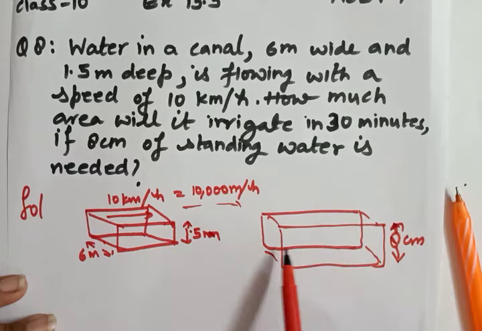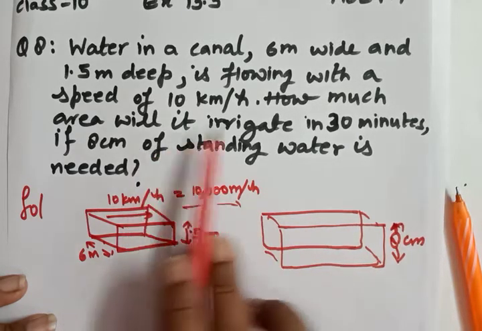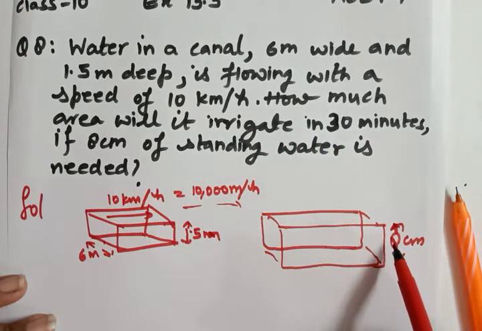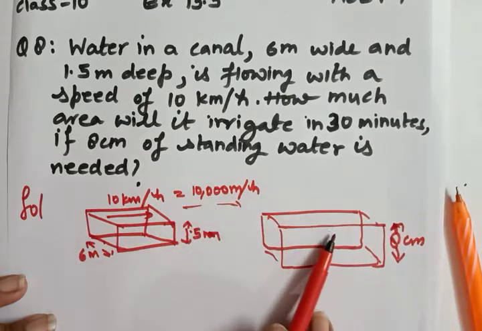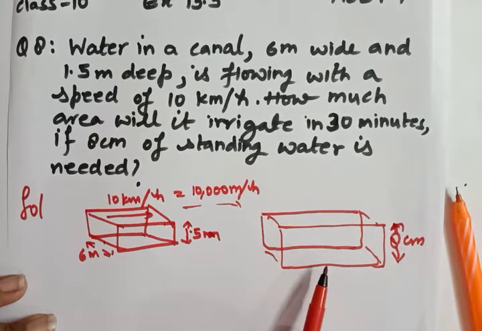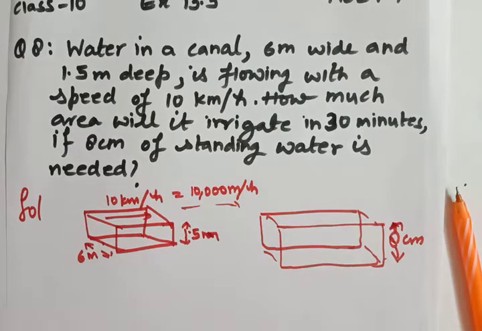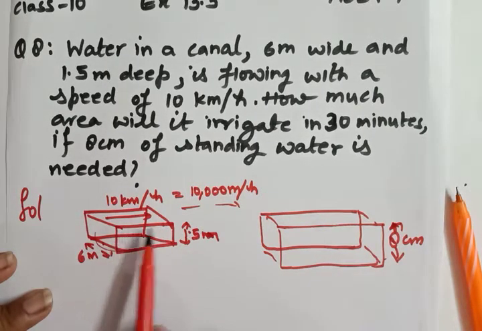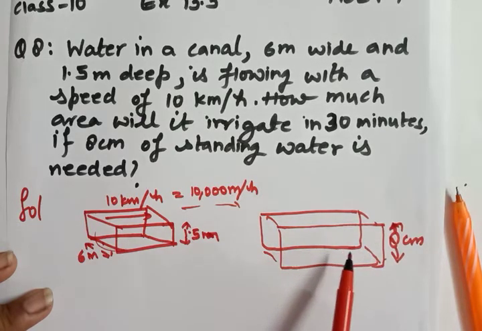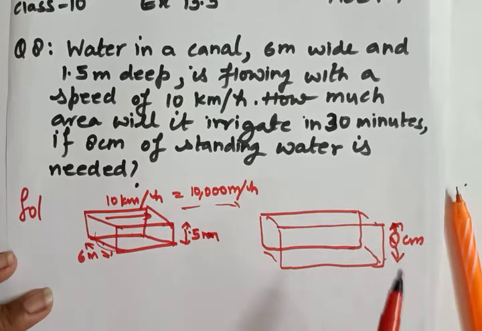In this field, we need to find out how much area, and the height of the water when it comes from this canal should be equal to 8 centimeter. So we need that area when the height of the water will become 8 centimeter. So the volume of water will be equal to the volume of this field when the height of the water will be equal to 8 centimeter.